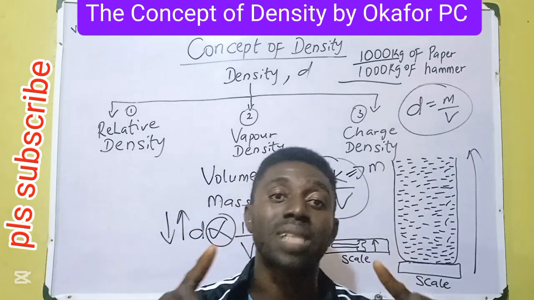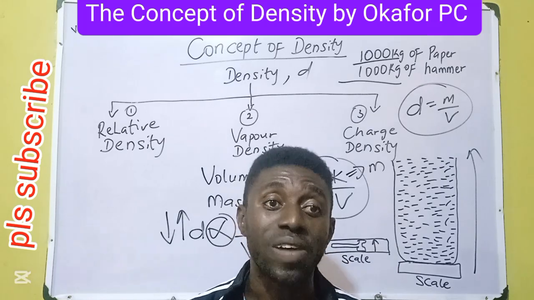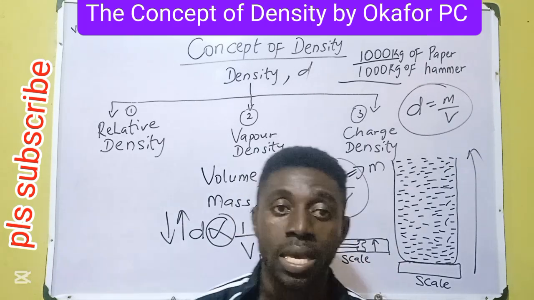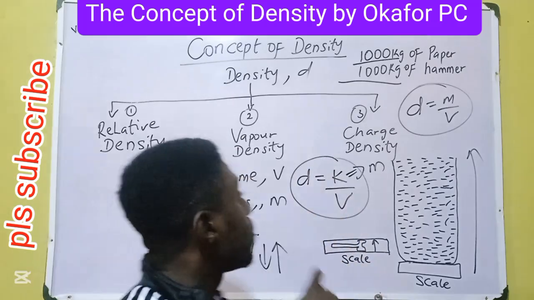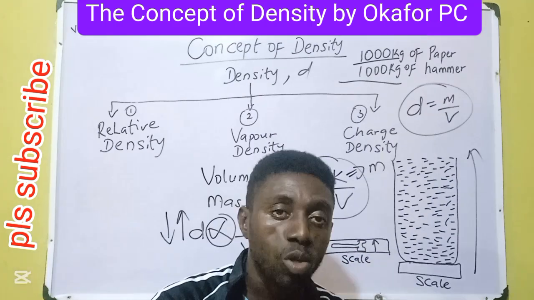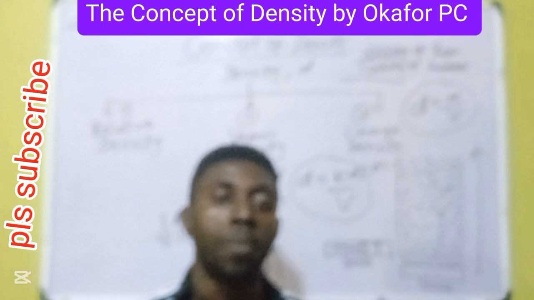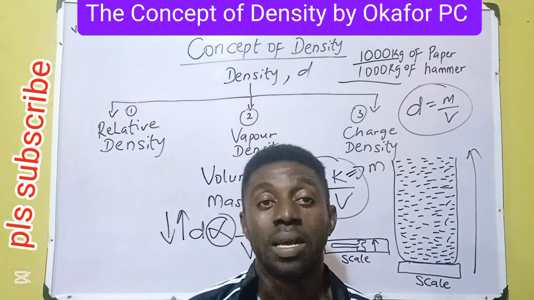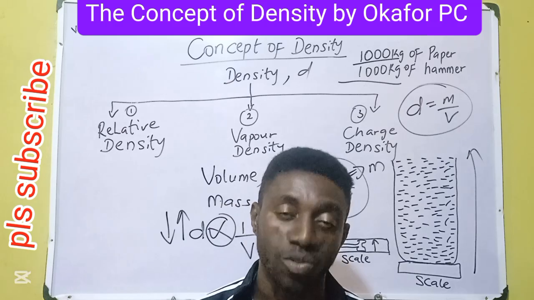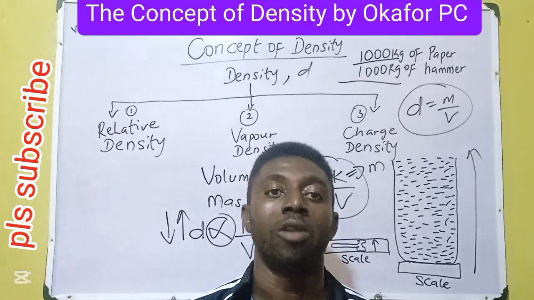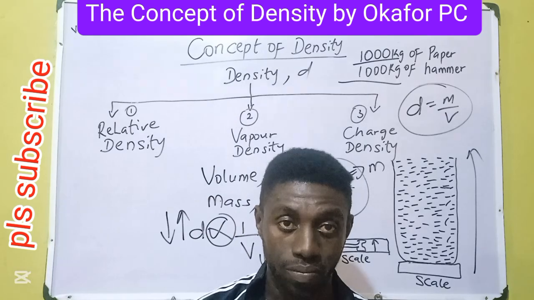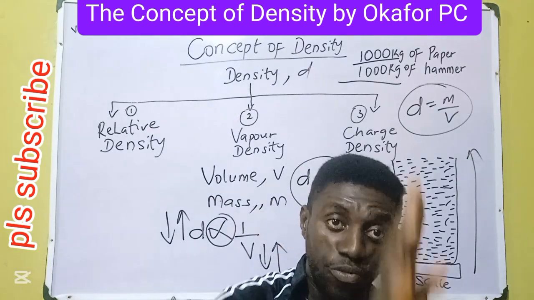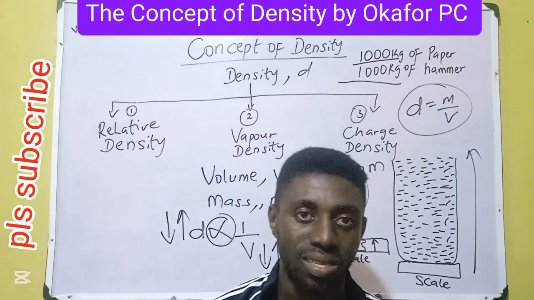So for the fact to say the 1000 kg, they are the same. The only difference here is the volume. And to get the density of a body, we use the mathematical equation, mass over volume. Therefore, density can be defined as the ratio of mass to volume. The higher the density, the lower the volume. The higher the volume, the lower the density.